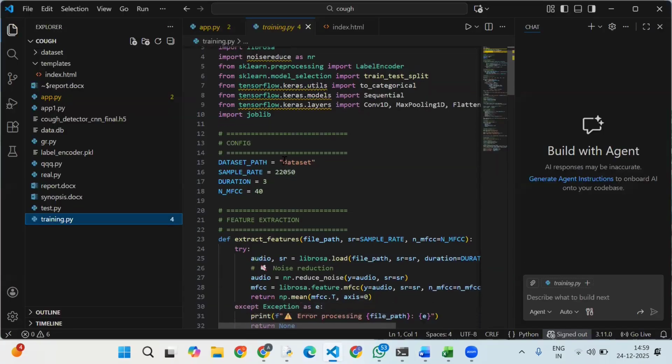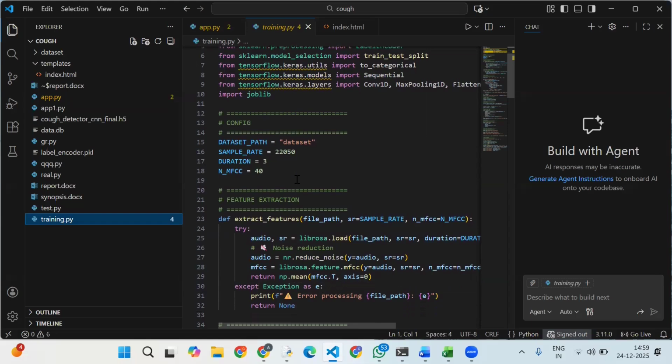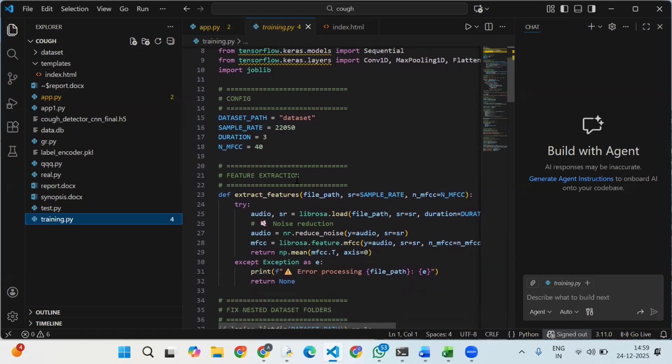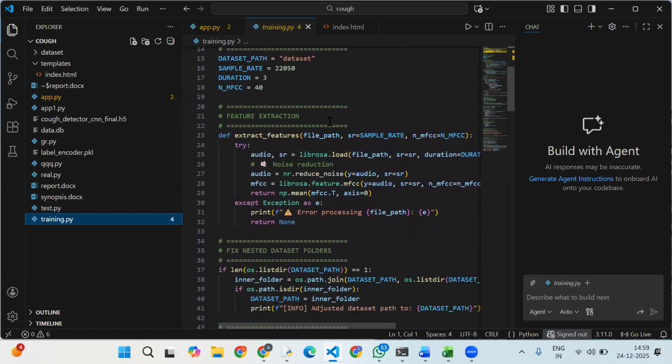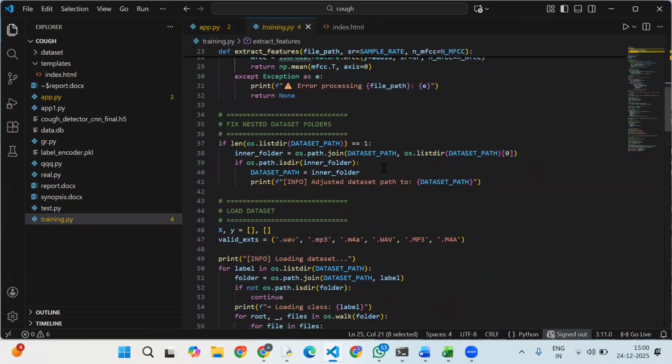So this is our training code. First, we are importing all the libraries, then we are setting the data: the sample rate, the duration of the audio, how much duration it should have, and the MFCC features rate. Here we are extracting features from the file path with the sample rate, along with the MFCC features. We are extracting features from the audio, further using Librosa.